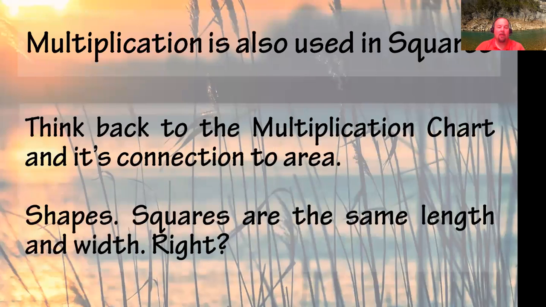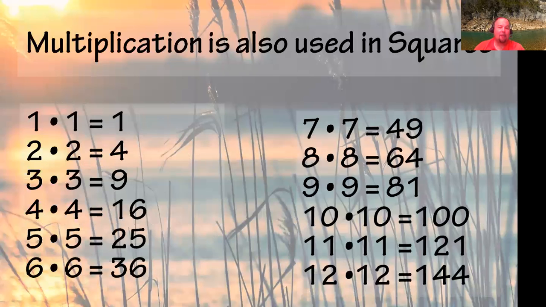Now, last week in the previous lesson, we did talk about how multiplication is used in squares. When you think about squares, they're shapes, it's multiplication. You have the squares and you have charts, and you can see how that works together. We want you to be very familiar. You've got to have your multiplication tables down. If you don't know your multiplication facts, it's going to slow everything down. It's one of the base skills that you need for everything. And again, I'm using just the chart that I showed you last week.